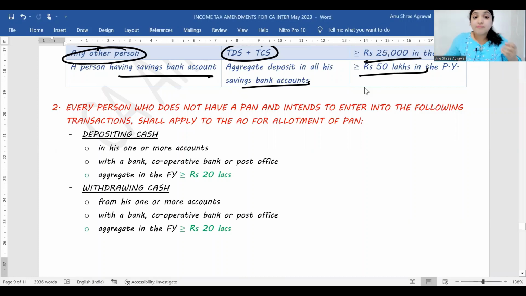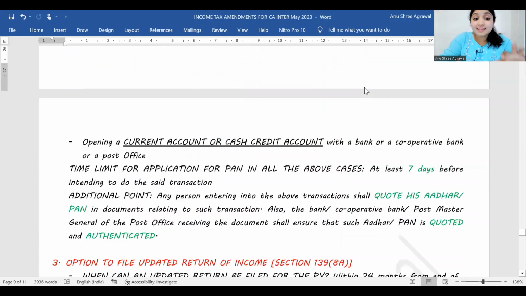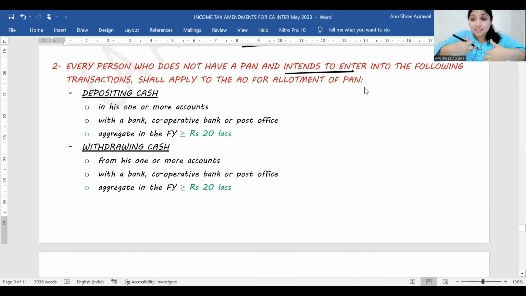Listen, if my assessee intends to do, that indicates what? He wants to do. He hasn't done the 3 things till now. He is about to do the 3 things. He wants to do the 3 things. Then listen, assessee, before you do these 3 things, wait, go to the AO, fill in an application form, get a PAN allocated, and then do these 3 things.